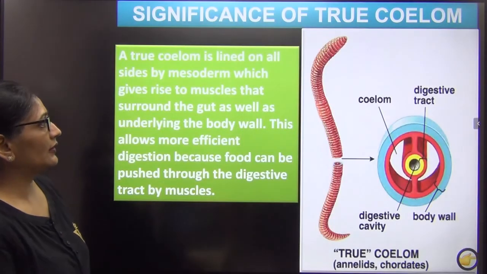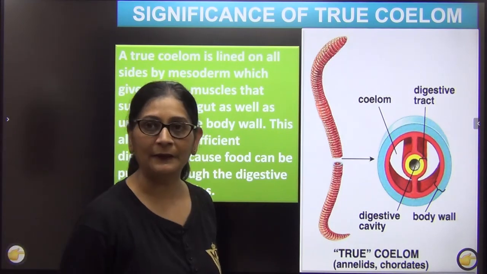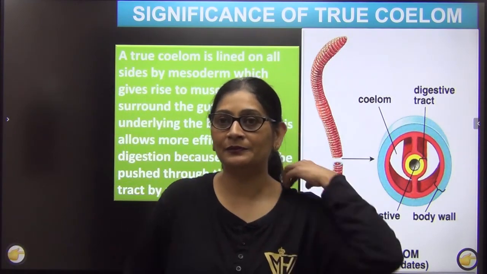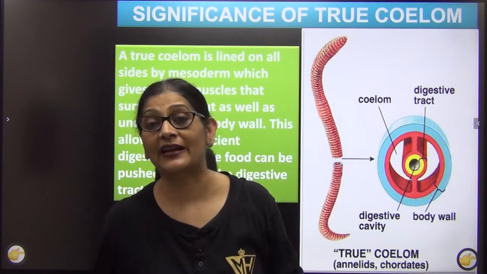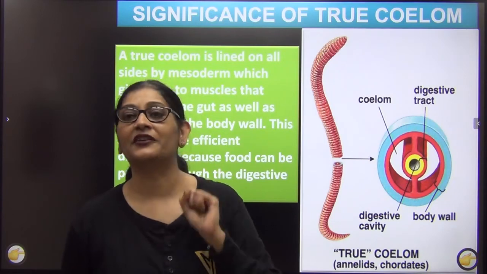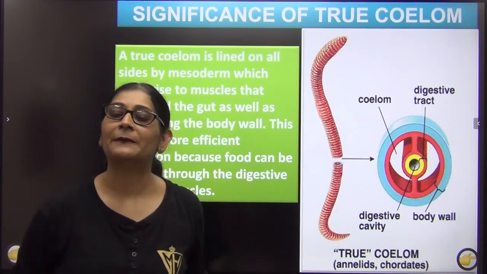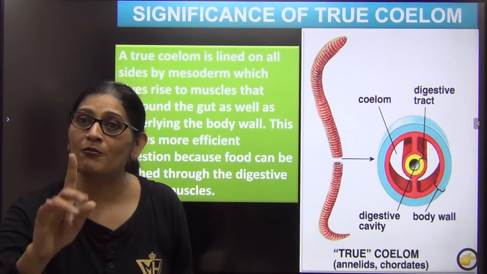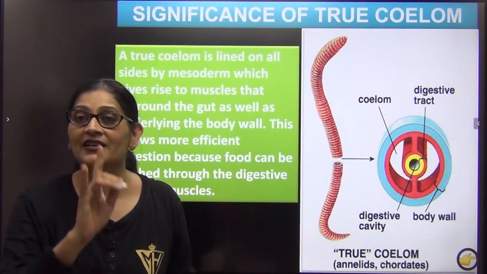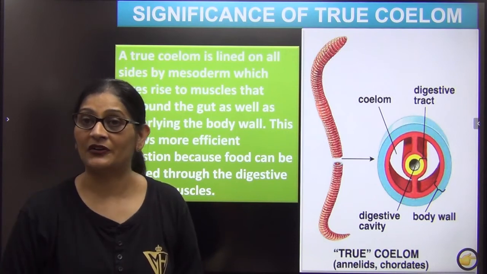So what is the significance of coelom? Finally आपके मन में ये सवाल आएगा, ma'am, why mesoderm on either side? Why mesoderm on either side? Now listen, this is very interesting. Not in your book, but you must know. What is it? Mesoderm, they form muscles. I once again repeat, mesoderm आगे जाकर muscles बनाता है, right?